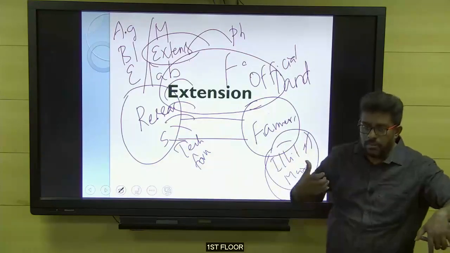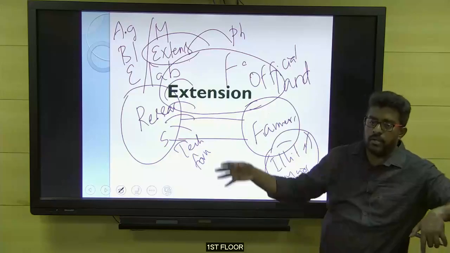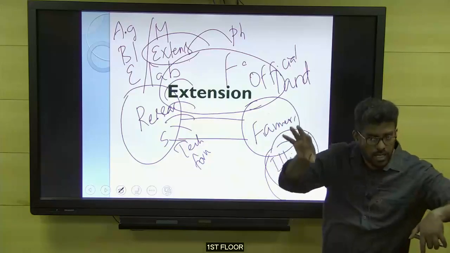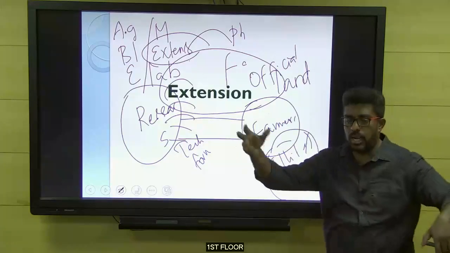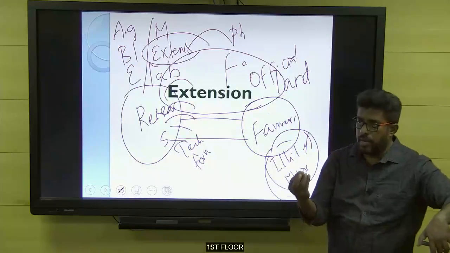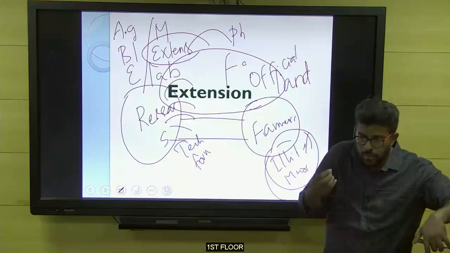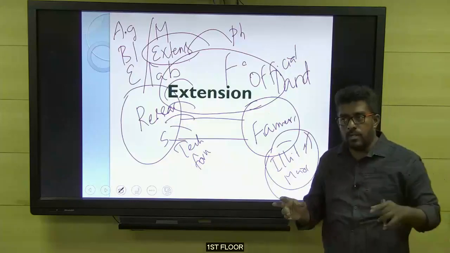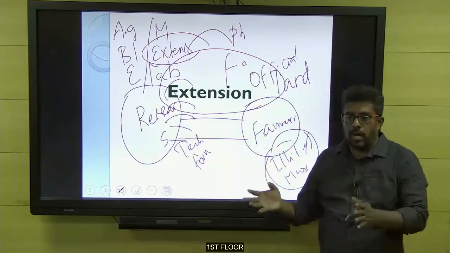In an informal way I'll transfer the concept, all the technically sound things, but in an informal way, for example using some audio-visual programs. Audio-visual, but not too technical, in a farmer-friendly way.